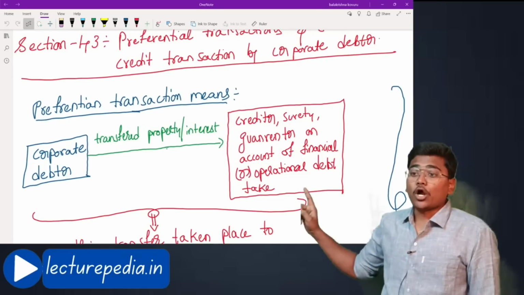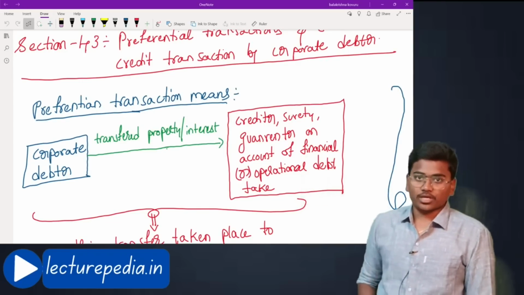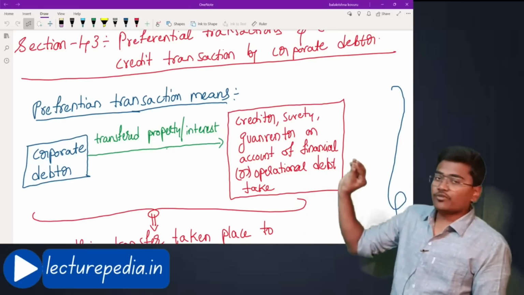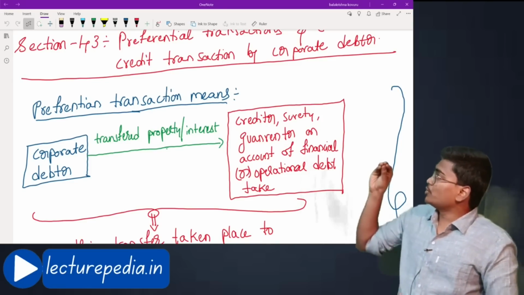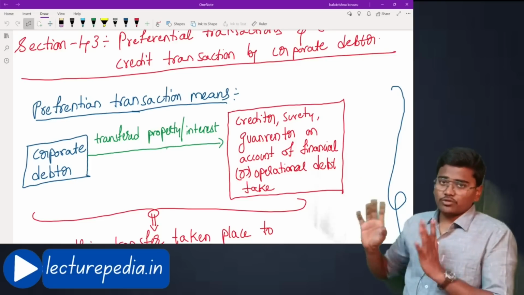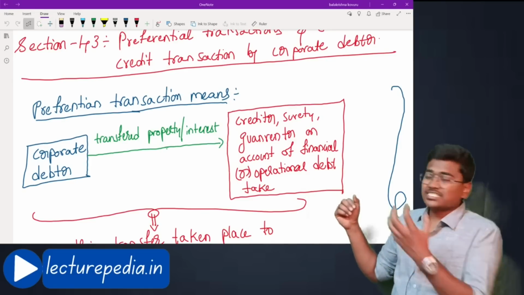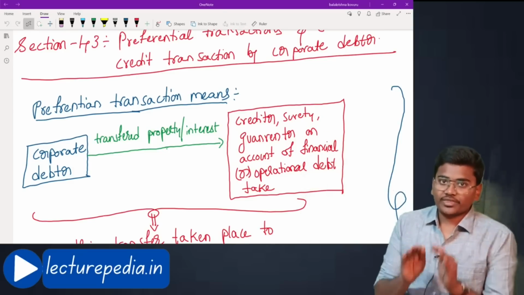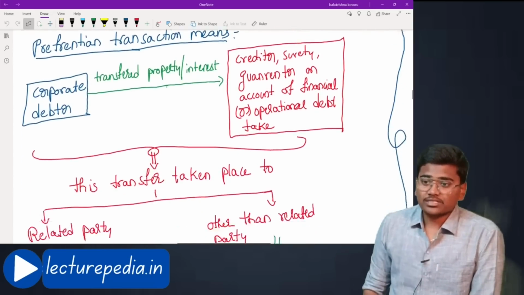guarantor on account of financial or operational debt taken. Okay, see, the corporate debtor has taken some loan from the creditor. Now he was not able to repay the loan. Against this loan some security was given. Since he was not able to repay the loan, he has transferred this asset to the particular creditor. That is the situation.